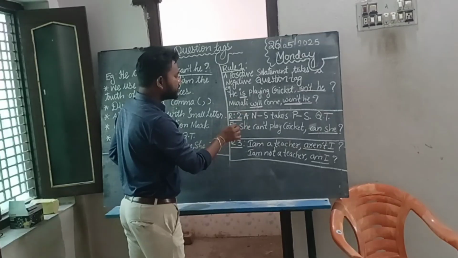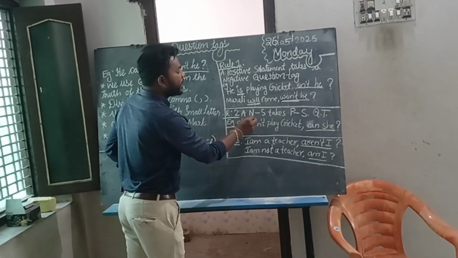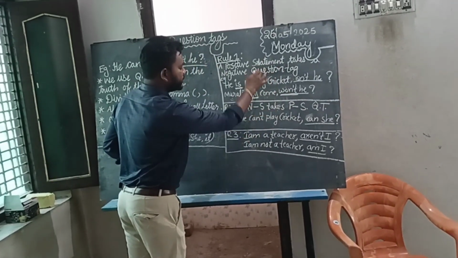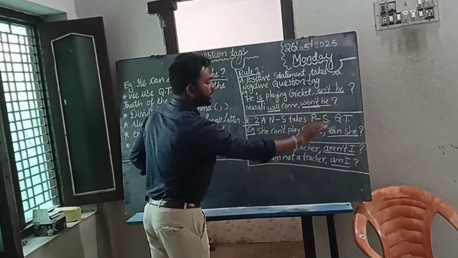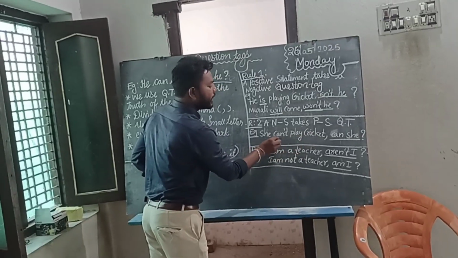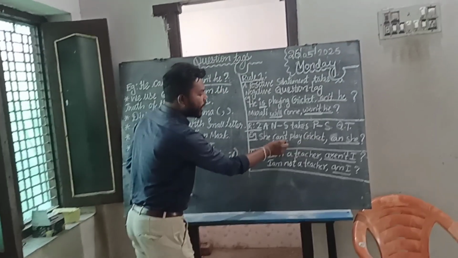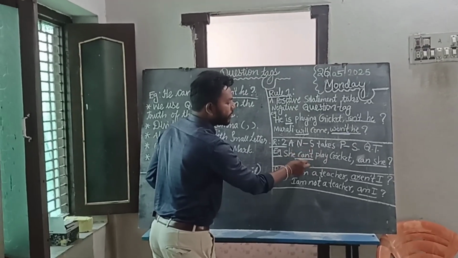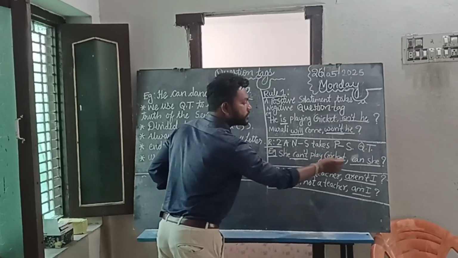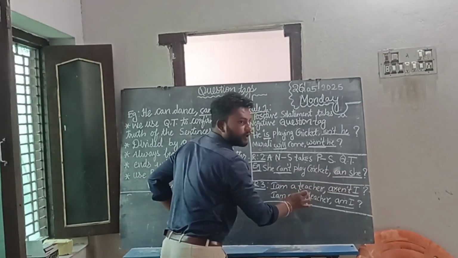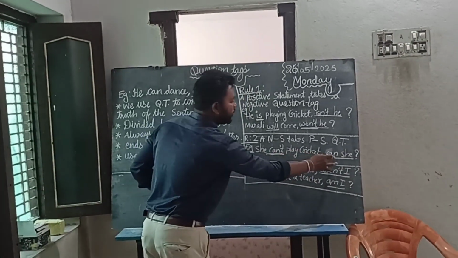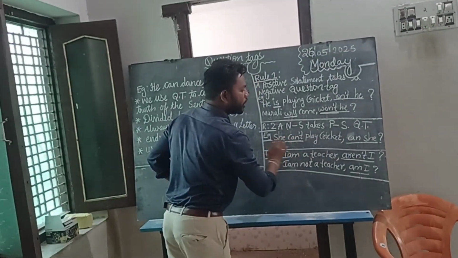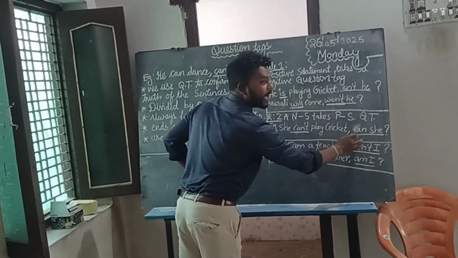Okay, and next, the second rule: a negative statement takes a positive question tag. This is vice versa, the opposite. She can't play cricket. She can't play cricket. Here we have can't, cannot, so not is there. That's why it is a negative statement. So when we have a negative statement, the question tag will be positive. For example, can't, cannot will change to can, and we have the pronoun she here, so we need to use she. Can she.